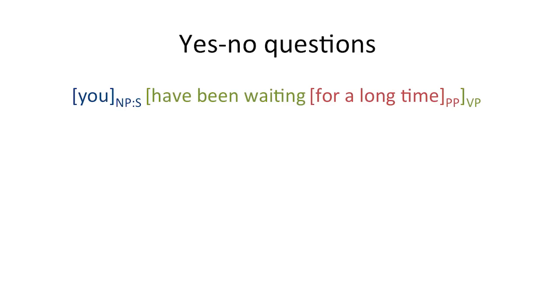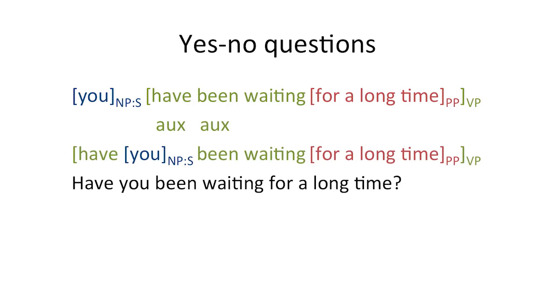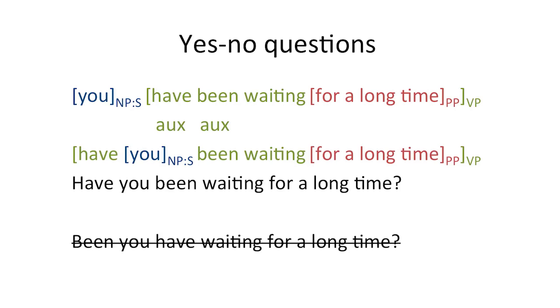But if there are two primary auxiliaries in the verb group, it'll always be the first auxiliary that gets moved to the front. So in you have been waiting for a long time, there are two auxiliaries, have and been. It's always the first auxiliary that moves and the second one stays where it is. So we get have you been waiting for a long time, where the first auxiliary have is moved in front of the subject you. We can't move the second auxiliary been, because the sentence that comes out of that, been you have waiting for a long time, is ungrammatical. It doesn't sound right at all.